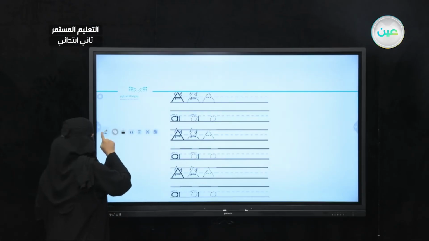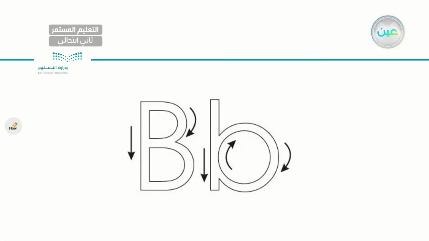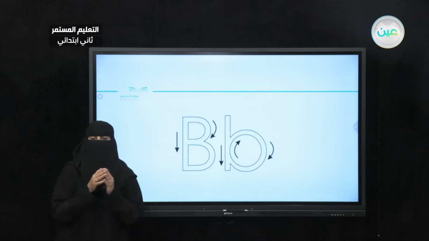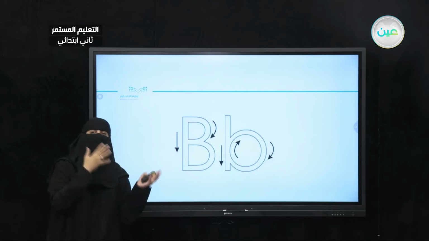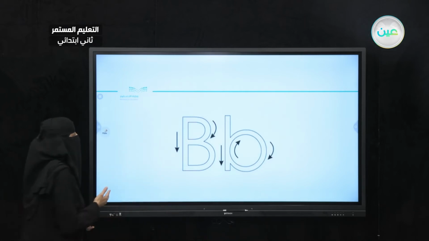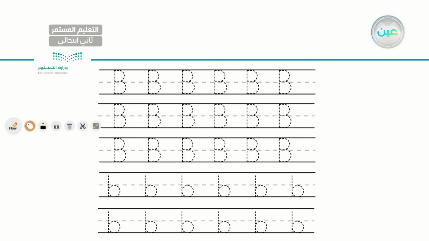Now let's go to the next letter. I think you know the next letter. It's letter B. I have capital B, small b. Again, look at the arrows. How do we have the arrows? And let's go ahead and write capital B and small b. Let's start with the capital first. This is how we write B, capital B.